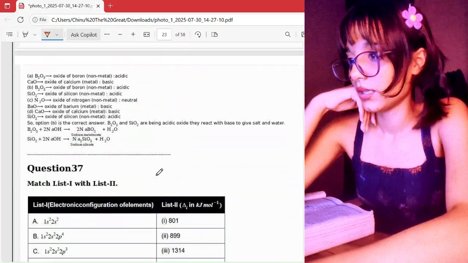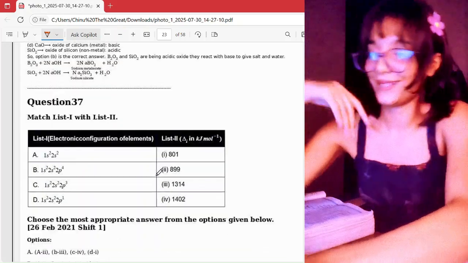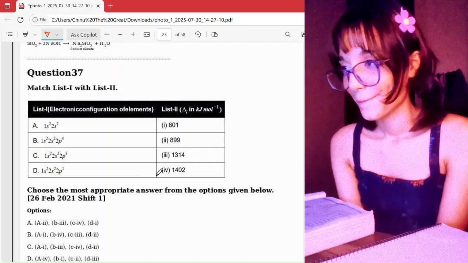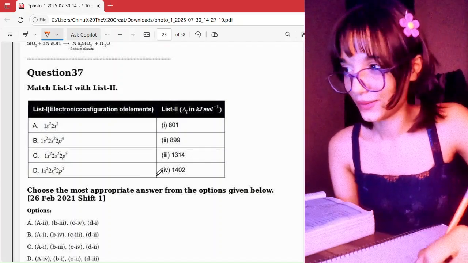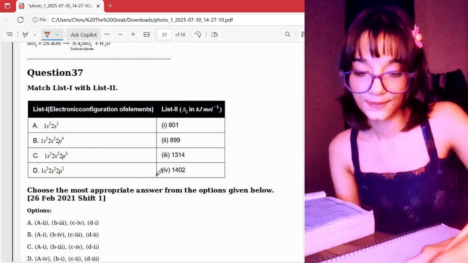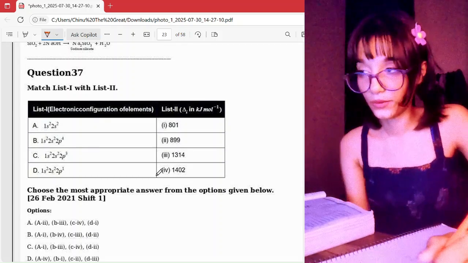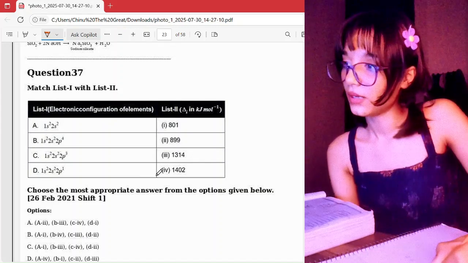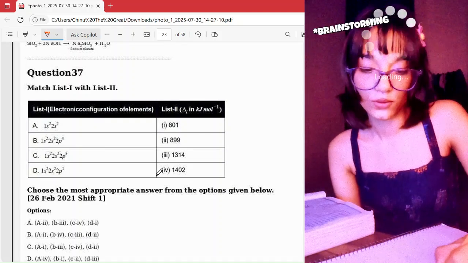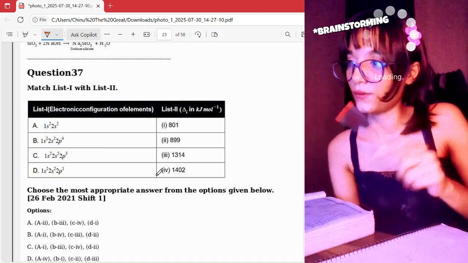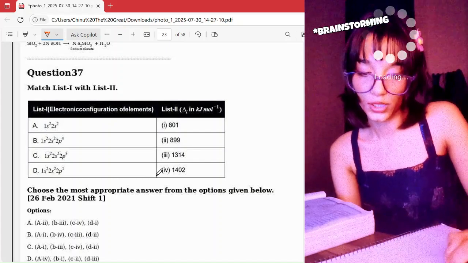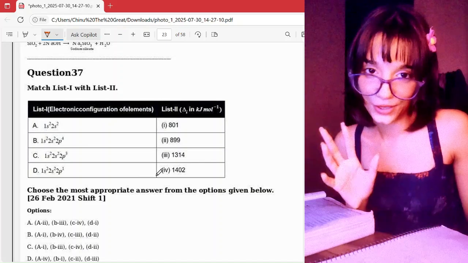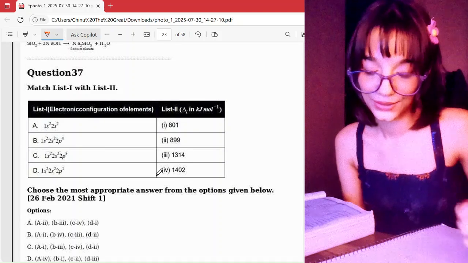Okay. Options A to D. No answer is visible. So, what shall I say? Let's just name them, okay? I'm not comfortable with these configurations. First is 2, 4, that's beryllium. B is 1, 2, 3, 4, 10, neon. C is, of course, 1 less than neon, that's fluorine, 9. And then D is 1, 2, 3, 4, 5. Boron, right? Don't tell me y'all haven't memorized the first 20 elements, come on, guys.